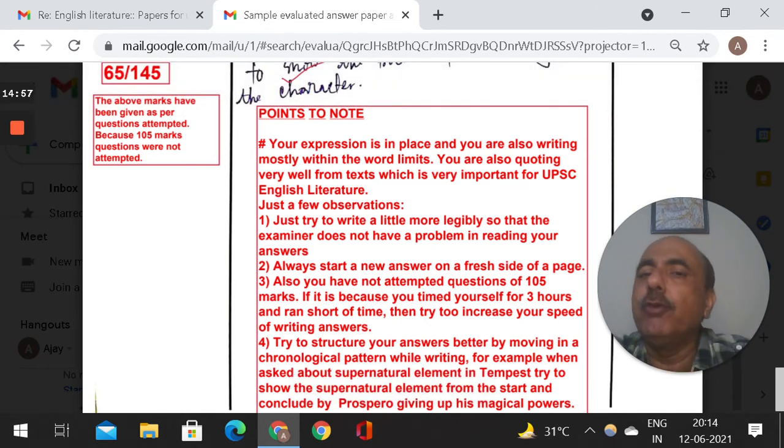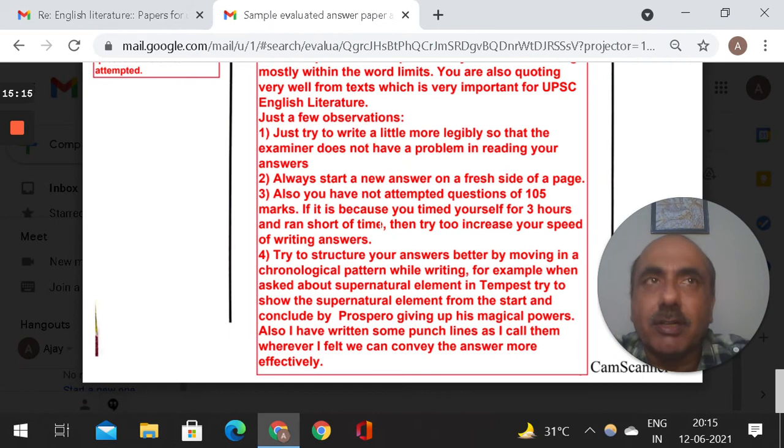Just a few observations. Just try to write a little more legibly. Maybe he has a slight handwriting issue. Because examiners will work hard on your paper, and anybody who has reached the mains is a very serious student. But if they can't read, how long can they spend? Then sometimes they will guess. And they might guess wrong, so the writing should be a little legible. I'm not saying beautiful handwriting. It should be readable. I can read it, and I don't have to really think about what he has written.